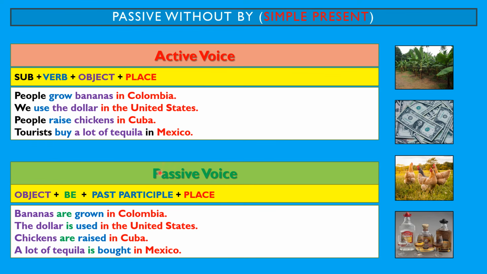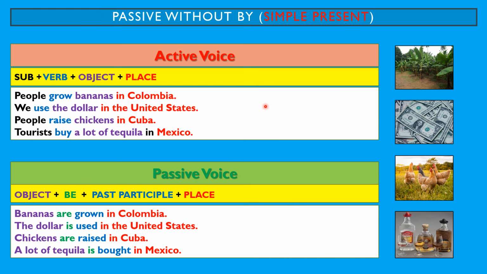Again, these sentences are expressing the same in the passive and in the active. The only difference is here, in the active, we are emphasizing more on the subject. And here, in the passive, we are emphasizing more on the object.